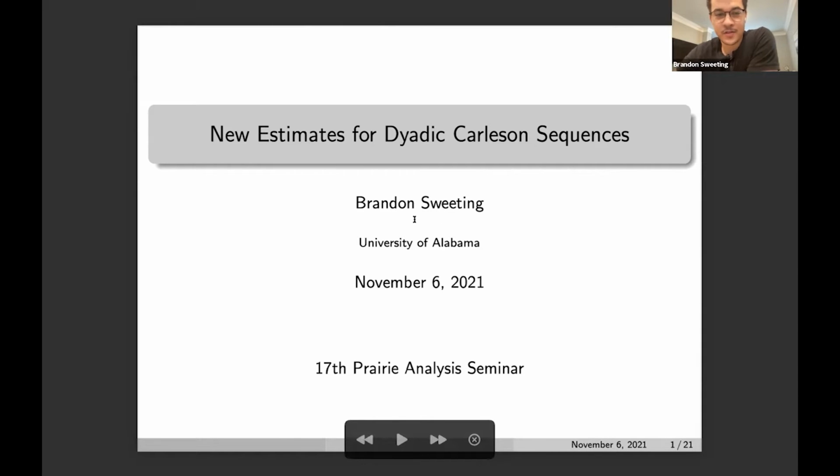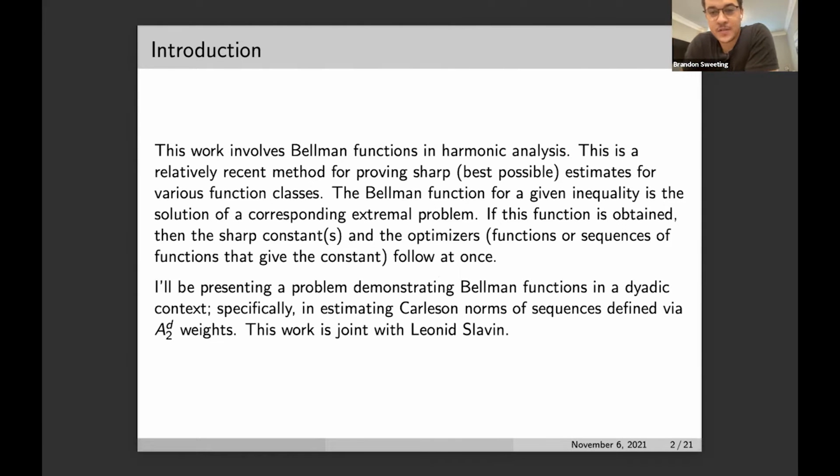So yes, the result I'll be presenting today are estimates for Carleson norms of dyadic Carleson sequences. This work involves Bellman functions, which is a relatively recent method for proving sharp, or best possible, estimates for various function classes. The Bellman function for a particular inequality will be the solution of the corresponding extremal problem: either finding the largest locally convex function on a domain in R^n subject to some boundary condition, or the smallest locally concave function, again subject to some boundary condition on a domain in R^n.